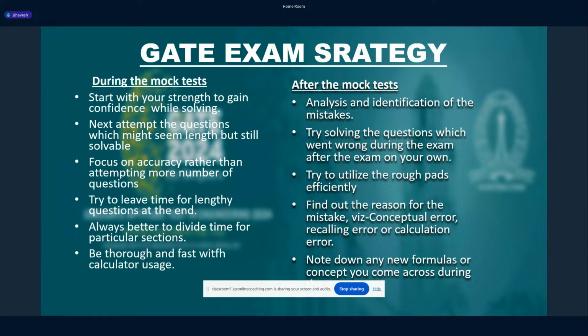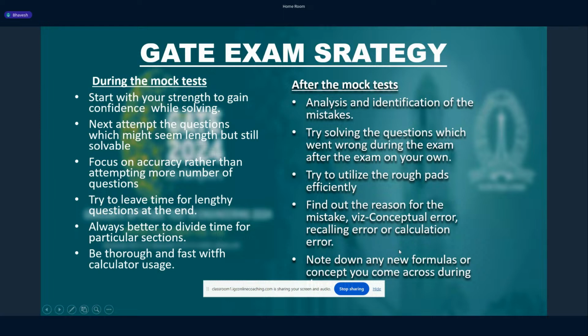Try to utilize the rough pads efficiently, as the rough pad provided in the GATE exams has only 10 pages, so you need to utilize each and every page efficiently, and you cannot waste your pages just like that. So you have to be neat in your rough work as well, so that you can take a look whenever you are coming back to a question, at which step you left that question.